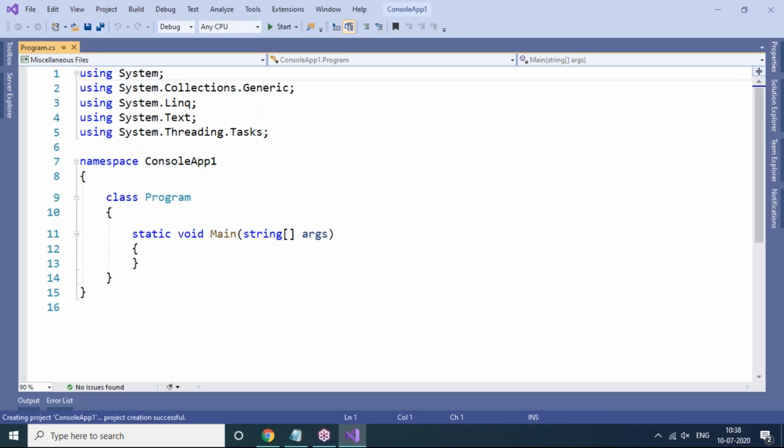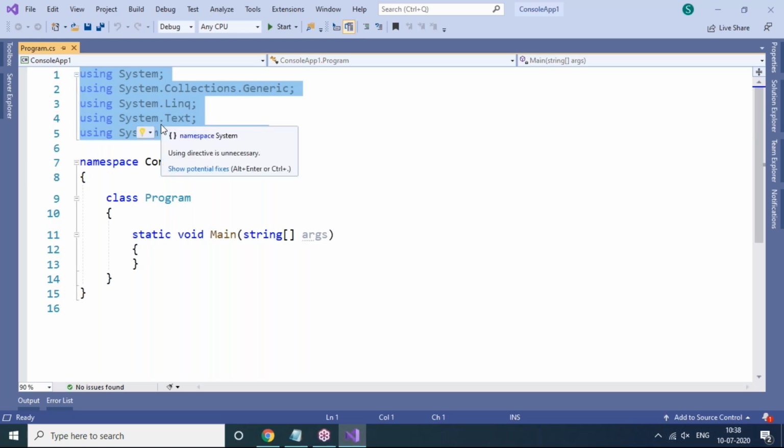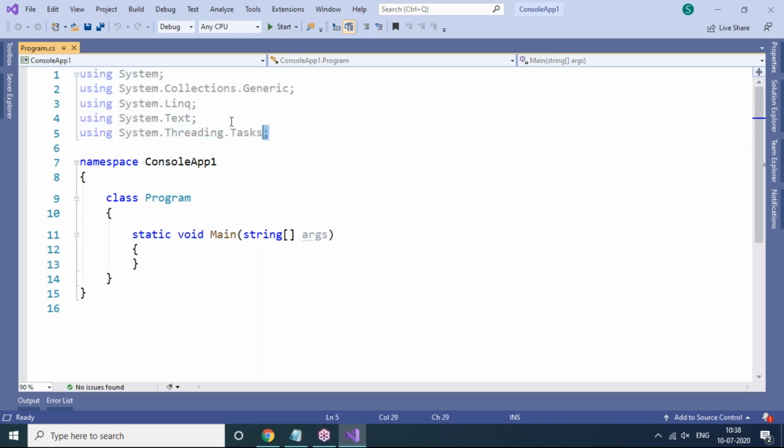Now you can see this. This is the completely basic structure of a console program here. So these are all the namespaces that we have, but no namespace is highlighted, like populated. Okay, it's in hide mode only, because we don't have any code related to these namespaces inside the program. That's why no namespace is highlighted here.